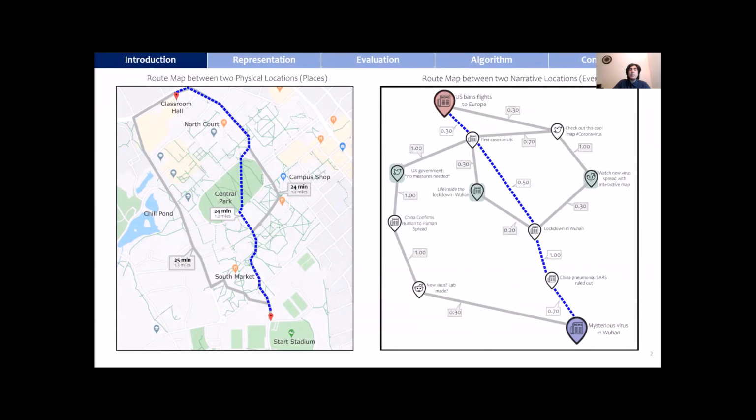In this work, we propose a computational representation for narratives. The representation is based on a roadmap metaphor, seen on the left side. Just like in real life we use roadmaps to get directions from one place to another, we would like to do the same with narratives: find the routes connecting two events, like we see here on the right. This could be used by intelligence analysts, journalists, or fact-checkers to understand how events relate to each other.